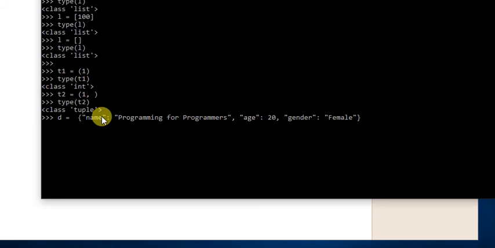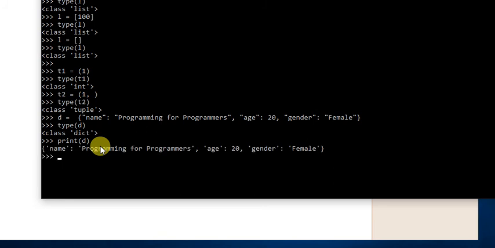As soon as you hit enter, the dictionary will be created inside the computer memory, and we can check the type of D. The output would be class dict, meaning dictionary. If you want to print the dictionary, print D. Here we have our dictionary created.